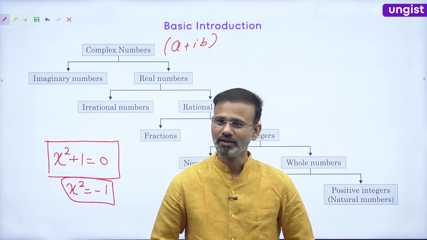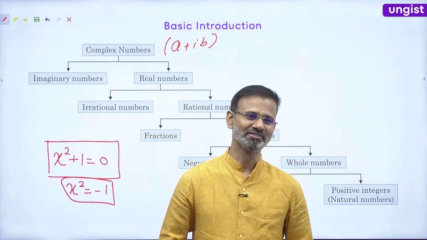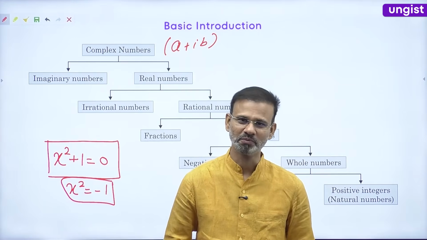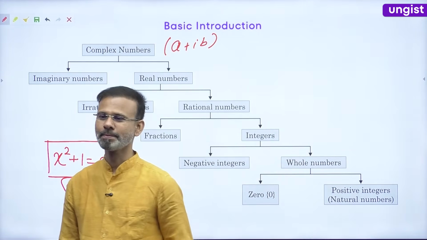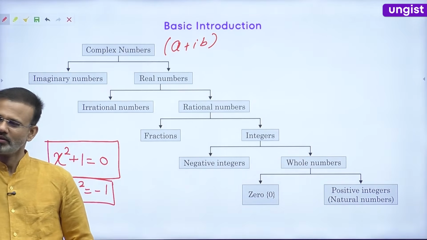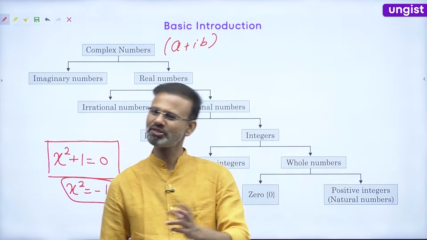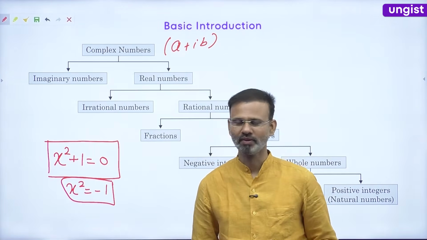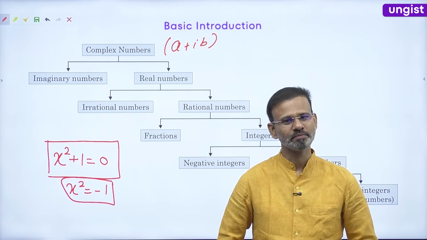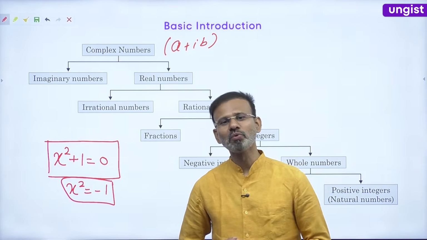Anyone? No. A negative number's square will also be positive, because minus into minus is positive. Minus 2 into minus 2 will become plus 4. Everyone fine now?